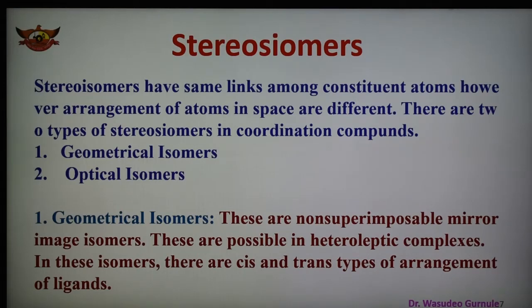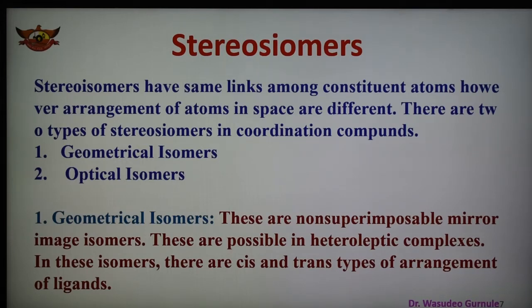If the same kind of ligands occupy positions adjacent to each other, it is known as the cis form. If they are opposite to each other, it is known as the trans form. This kind of isomerism is also known as cis-trans isomerism.